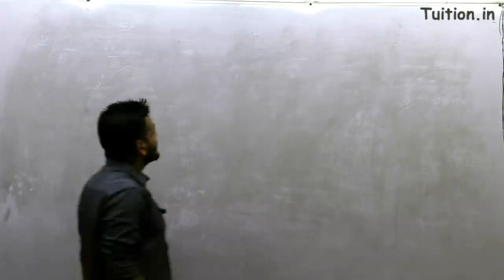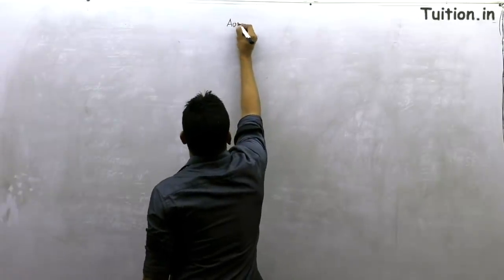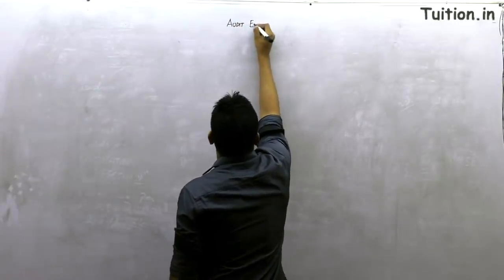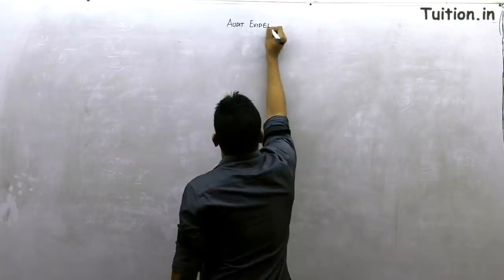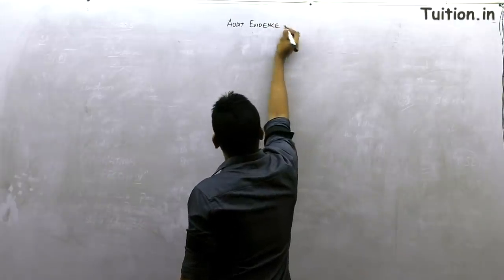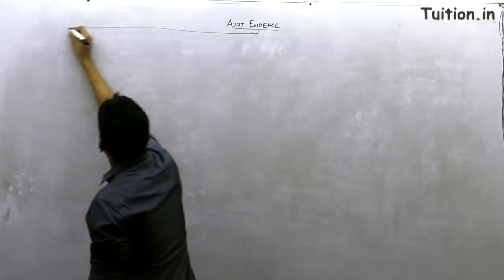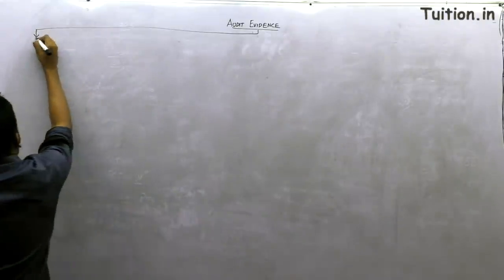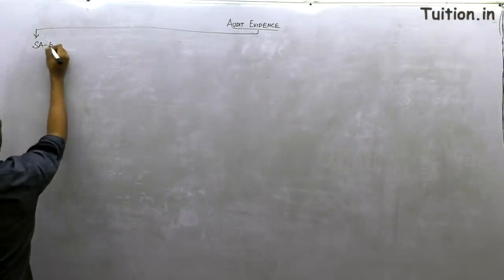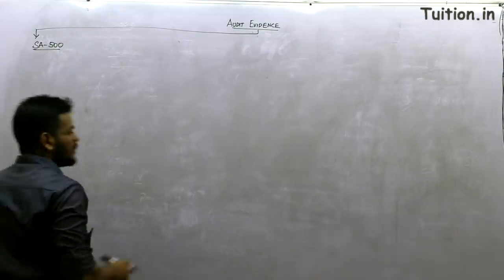Alright, we're back again. Now let's discuss the audit evidence. What is the story about collection of audit evidences? Now let me tell you, I'm going to cover almost 4 standards here. I'll be talking about standard number 500. Let me first talk about standard number 500.